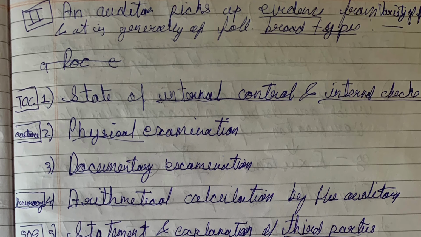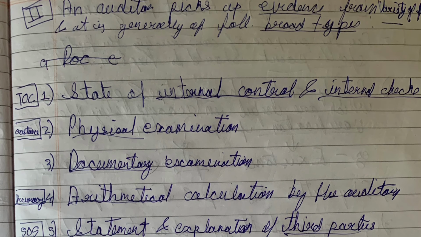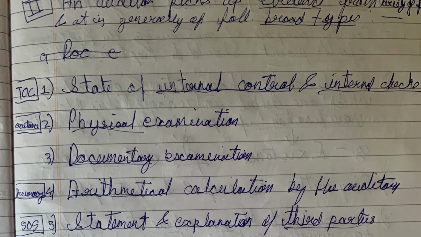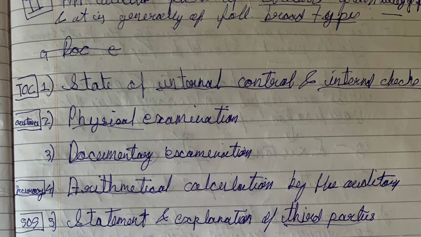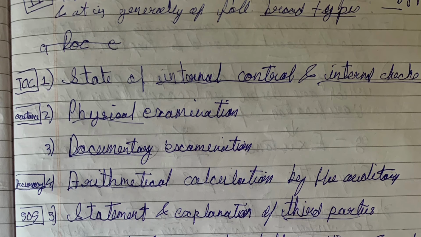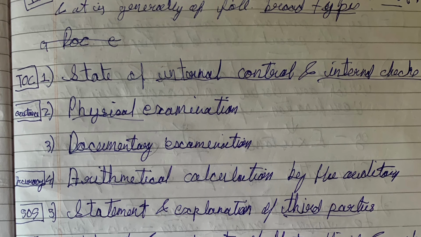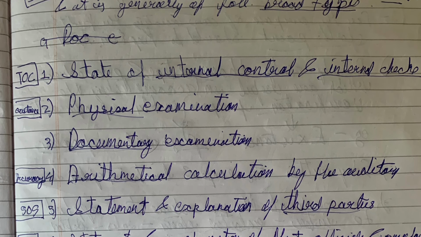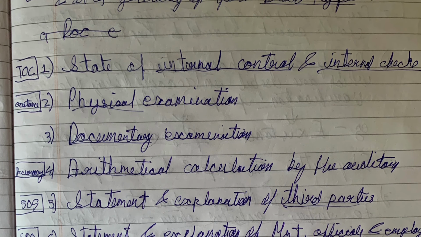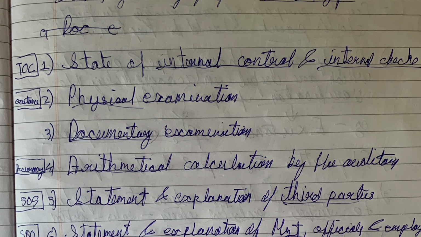Next is physical examination for checking existence, documentary examination, and arithmetic calculation by the auditor to check the accuracy, then statement and explanation by a third party.